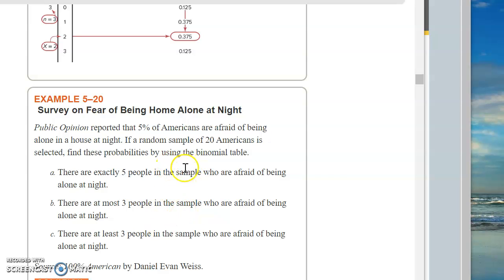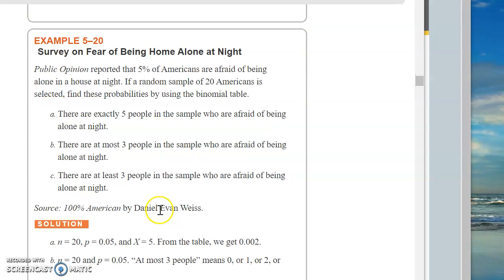Okay, so let's read this example, 5-20. Survey. Public opinion reported that 5% of Americans are afraid of being alone in a house at night. A random sample of 20 Americans is selected. Find these probabilities. And he wants you to use the binomial table. So you've got all these problems here, A, B, and C.